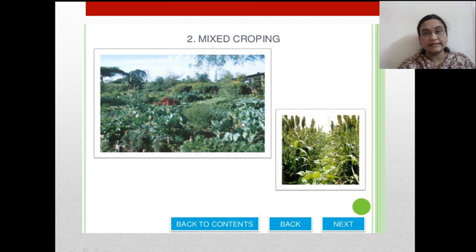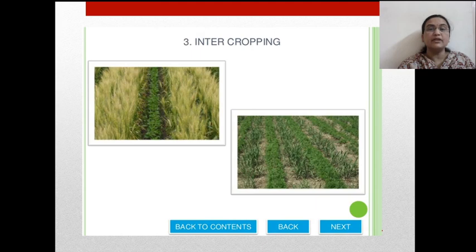It attracts a variety of birds and insects, which leads to pollination, and it leads to more production. It leads to an increase in the production of fruits and vegetables. So that's why mixed cropping is also one of the ways of sustainable farming.